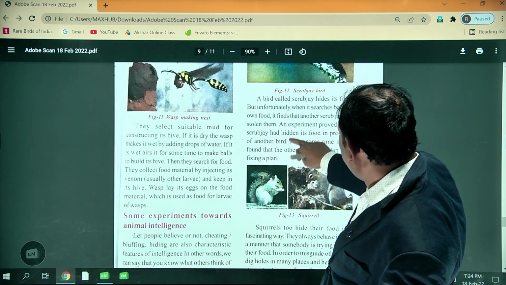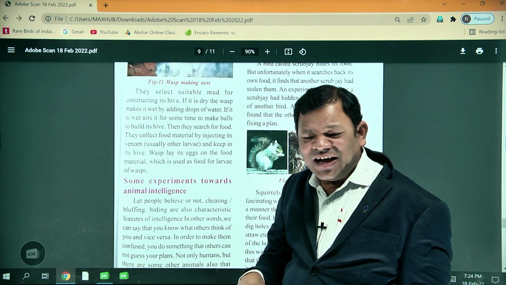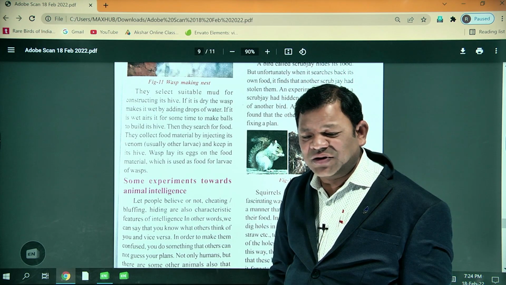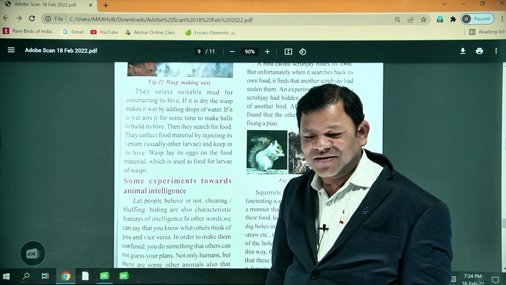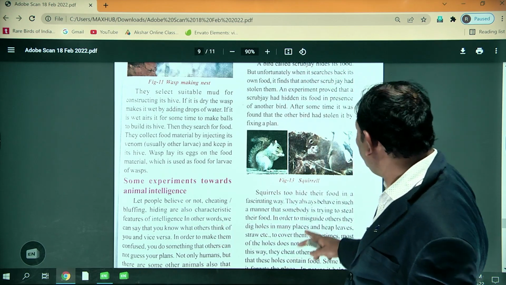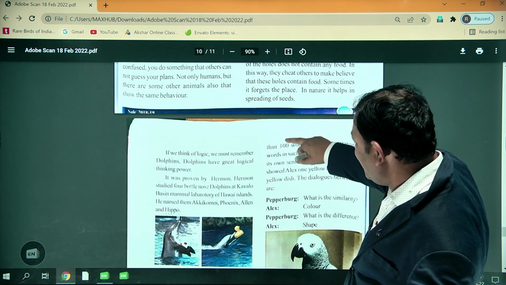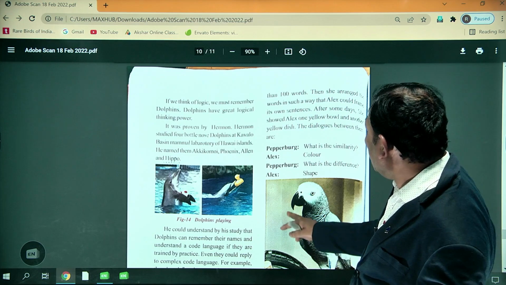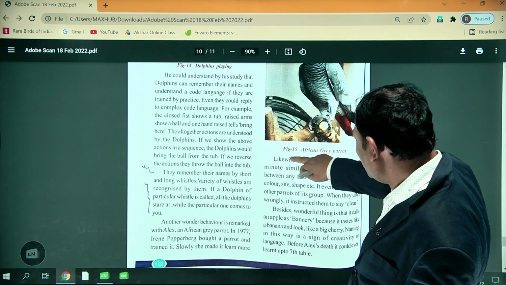Especially here they have given a squirrel. Do you know squirrel? They dig a hole and store the food. Actually they forget where it is stored. This is very intelligent. Okay, rabbit. Next, you know very well dolphin playing, and Pepperberg, especially with 100 words.